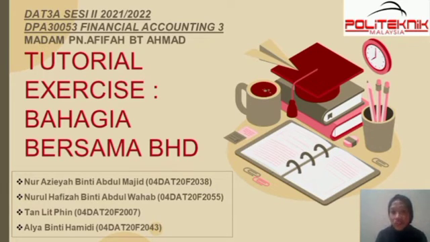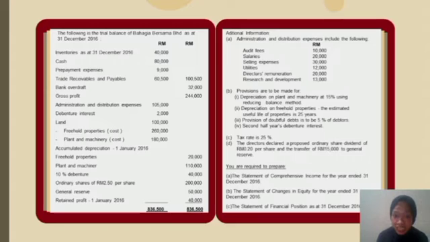Based on the question given, we are required to prepare the statement of comprehensive income, the statement of changes in equity, and the statement of financial position for Bahagia Bersama Berhad for the year ended 31st December 2016. To answer this question, we need to settle the additional information first. As you can see on the screen, there are a few terms that have been stated.